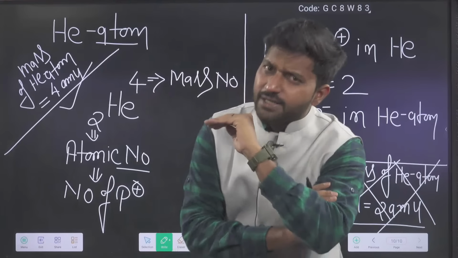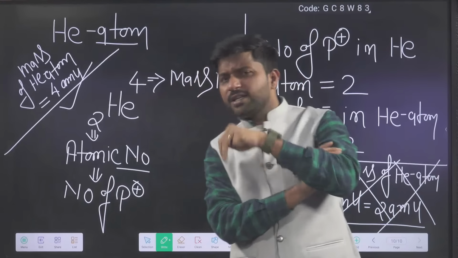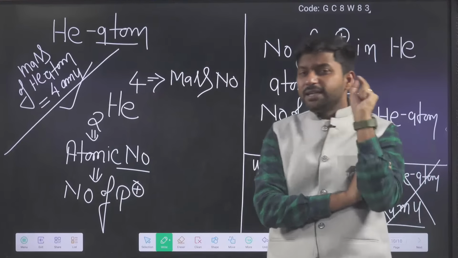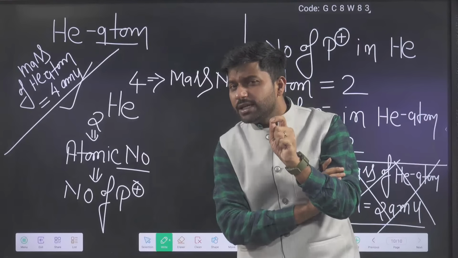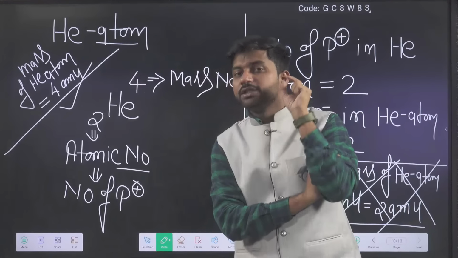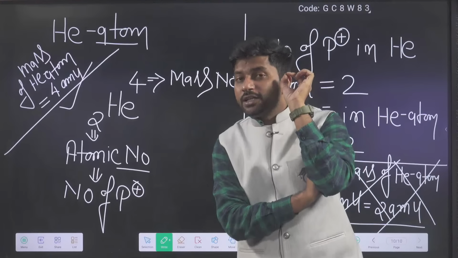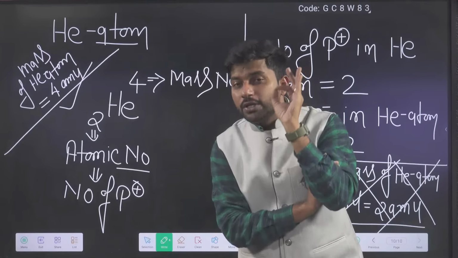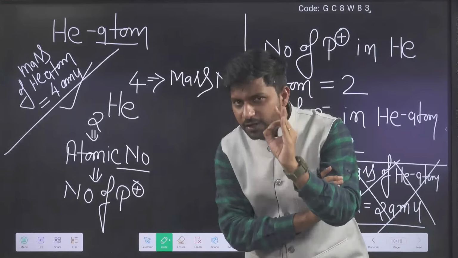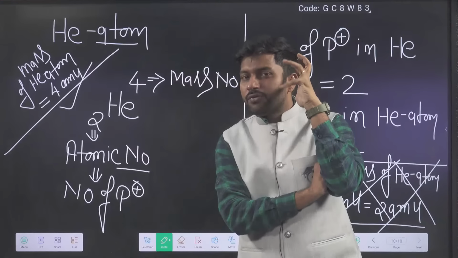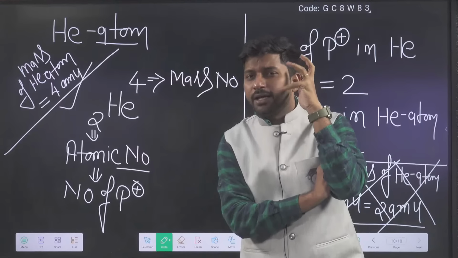So it was said that whatever third particle is there, it has only mass. Charge wise, it is zero, neutral. And from here the concept of the neutron came in the mind.